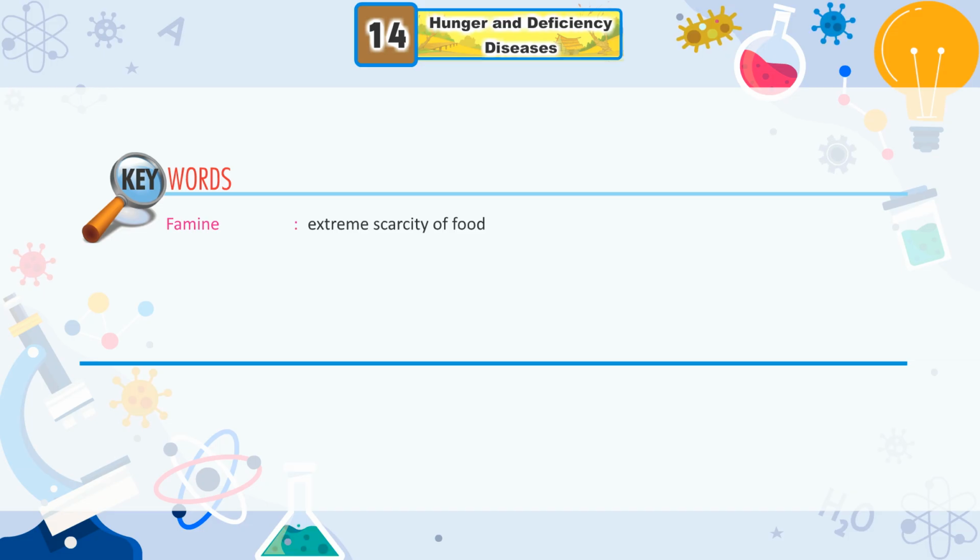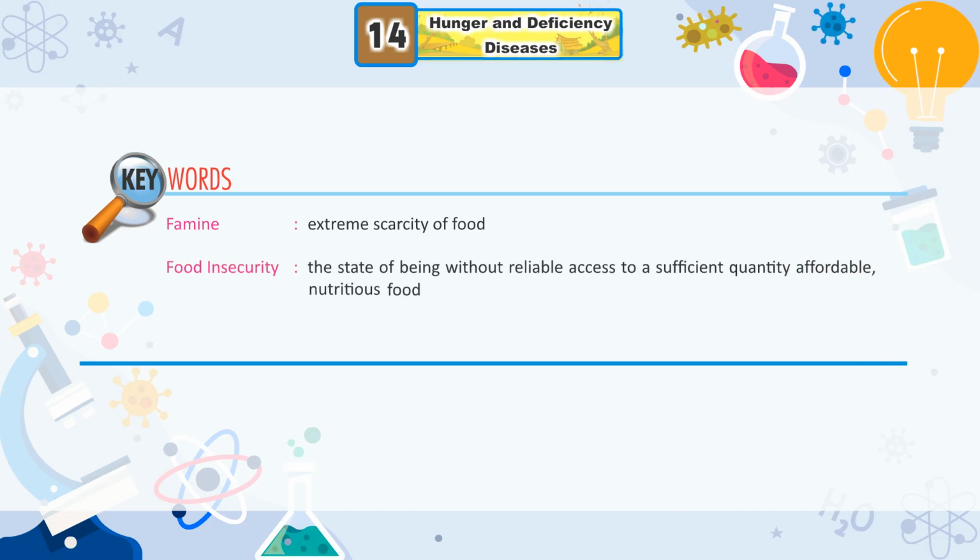Keywords: famine, extreme scarcity of food. Food insecurity, the state of being without reliable access to a sufficient quantity of affordable nutritious food. Amylase, an enzyme found chiefly in saliva and pancreatic